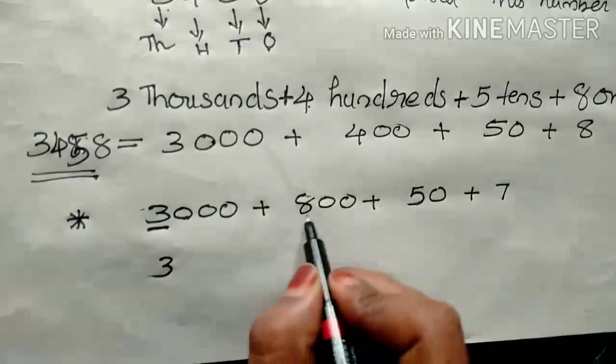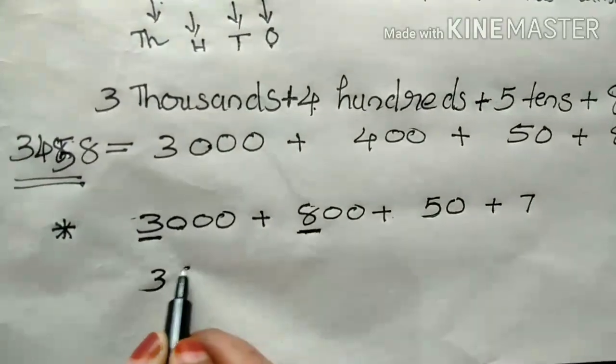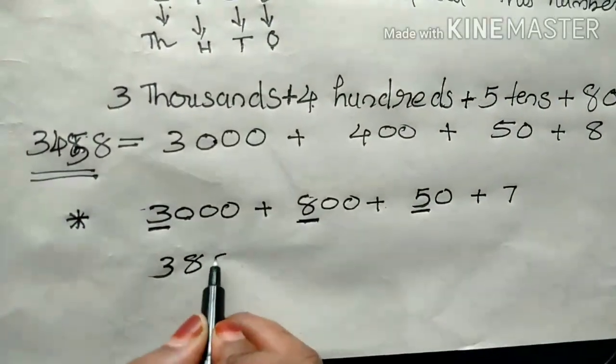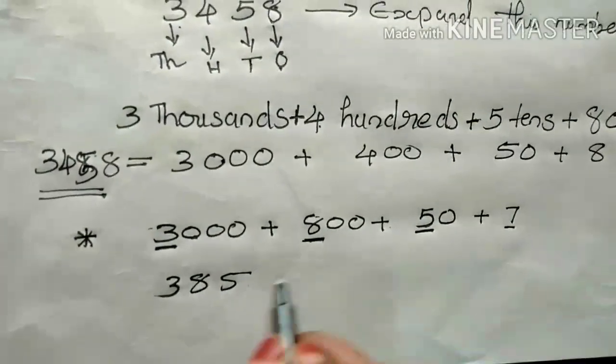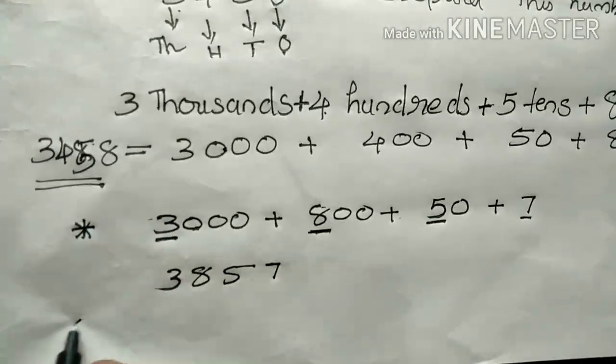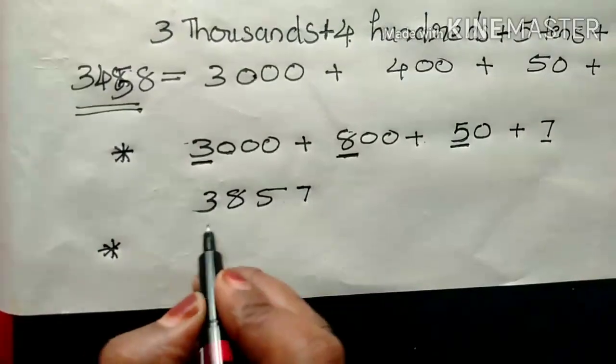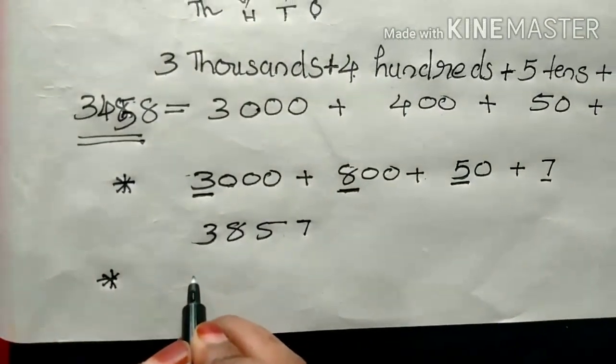Then what is the short form? How do we write it? 3000, which is the first number? 3, write that first. Then 800, the first number is 8. 50, the first number is 5. Then 7, write 7. This is the short form. Clear?